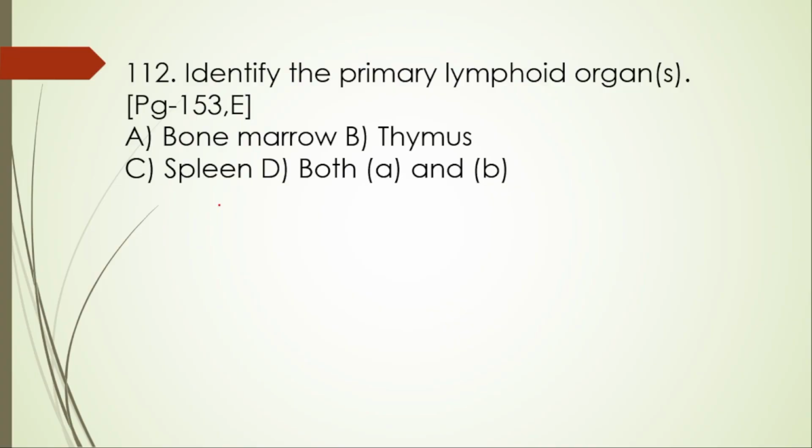Next 112. Identify the primary lymphoid organ. Bone marrow, thymus, spleen, both A and B. So here the right option is D, both A and B. Primary lymphoid organs means these are the sites where the lymphocytes, that is B cells and T cells, are produced and they undergo maturation. So both the bone marrow and the thymus serve as primary lymphoid organs.